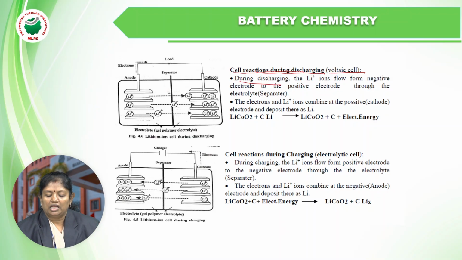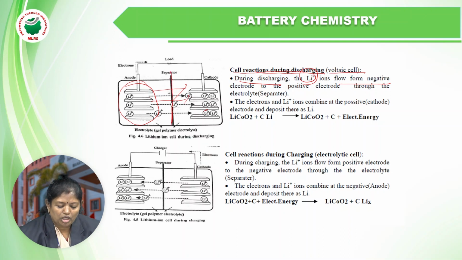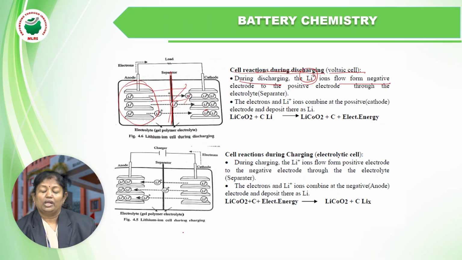During discharging, the lithium ions flow from the negative electrode to the positive electrode. Now see here, you can see the movement of lithium ions from the anode to the cathode. This is a separator, a polymeric material which acts as a separator. And these two electrodes are dipped into the electrolyte. The electrolyte is a lithium component, lithium hexafluorophosphate, which acts as the electrolyte, and the polymeric material is used as a separator between the two electrodes.